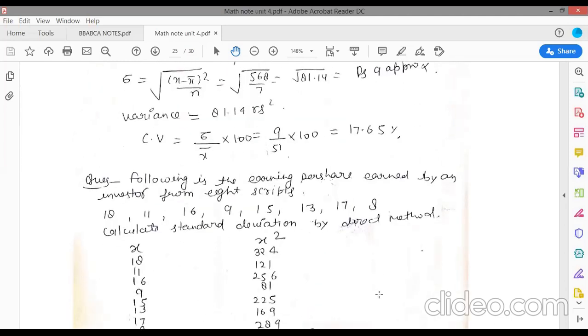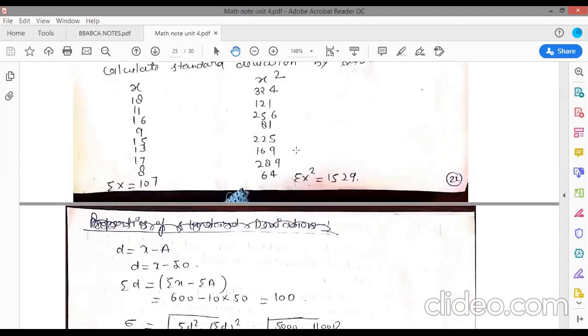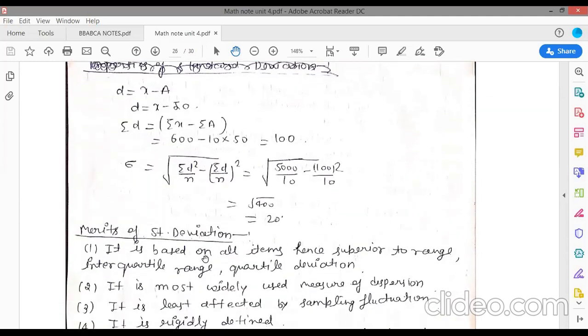Now there is another question here. Following are the earnings per share earned by an investor from 8 scripts: 18, 11, 16, 9, 15, 13, 17, 8. So calculate standard deviation by direct method. So x is given, you need to calculate x square and the summation of x square. And the direct formula is your